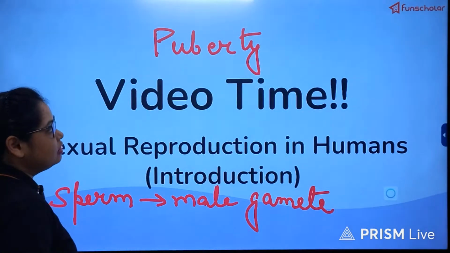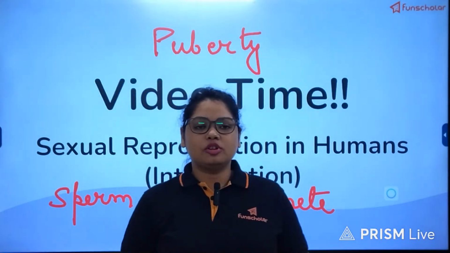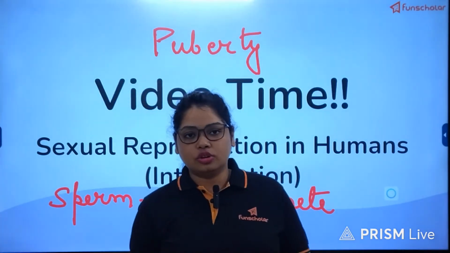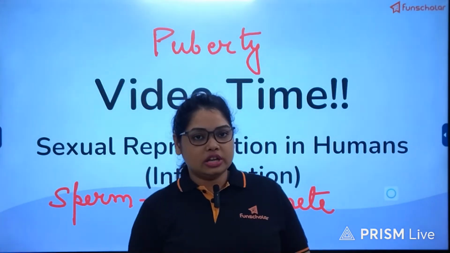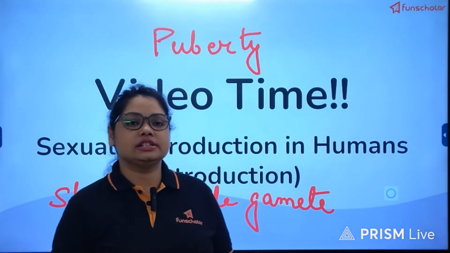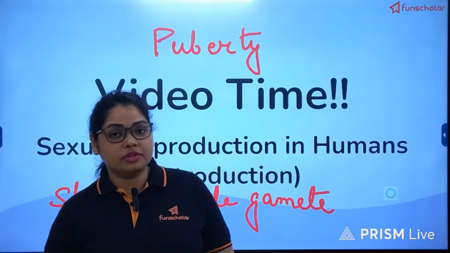The external symptoms they have talked about, the general symptoms, are an increase in height, then the growth of the pubic hair and the body hair. The particular physical changes occurring in females are the broadening of the hips and development of the breast.